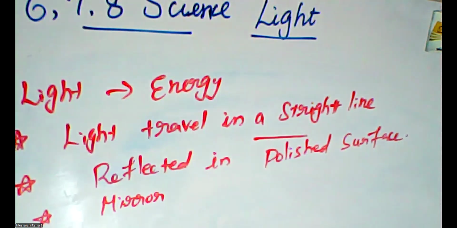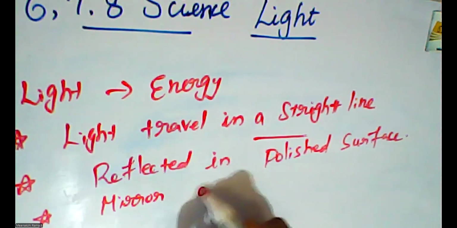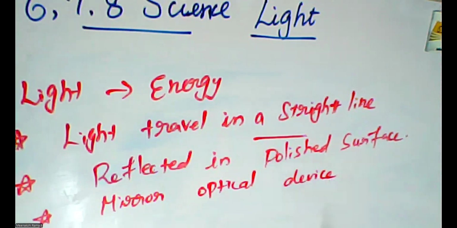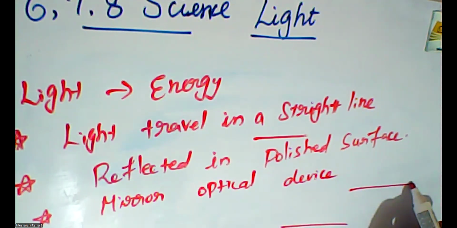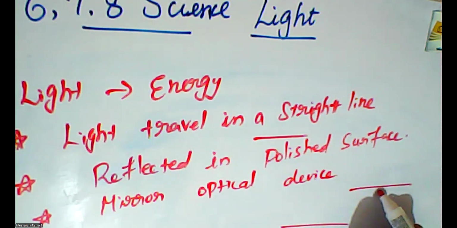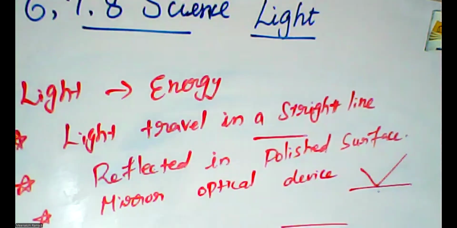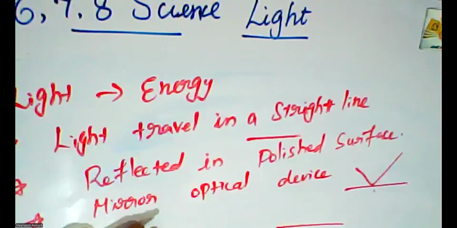A mirror is an optical device with a polished surface that reflects the light falling on that surface. When light falls on the mirror, it will definitely be reflected to another side. That is the property of the mirror.